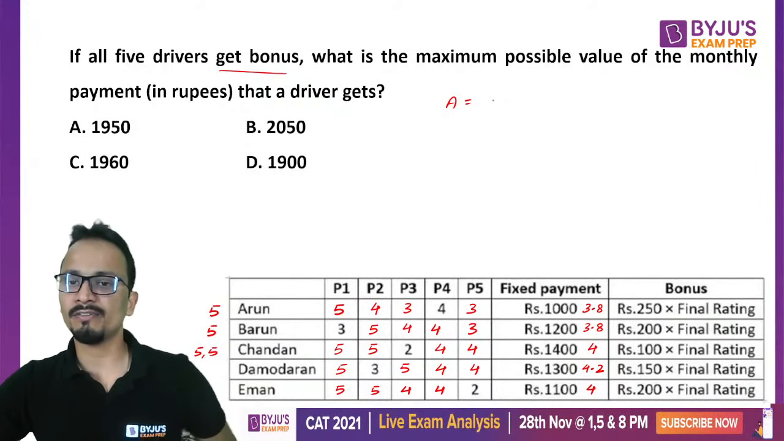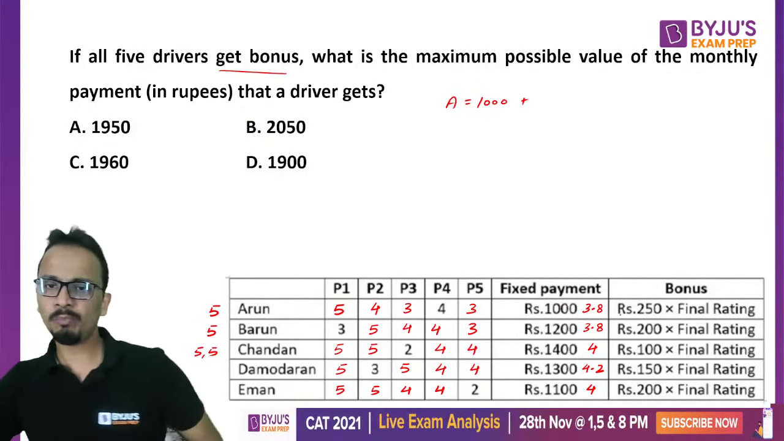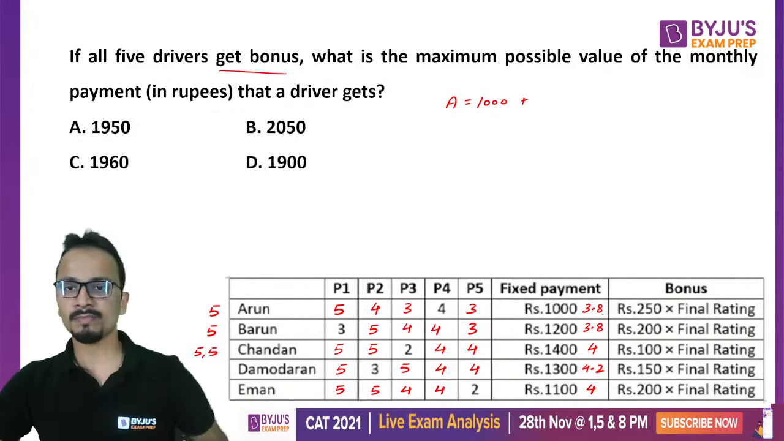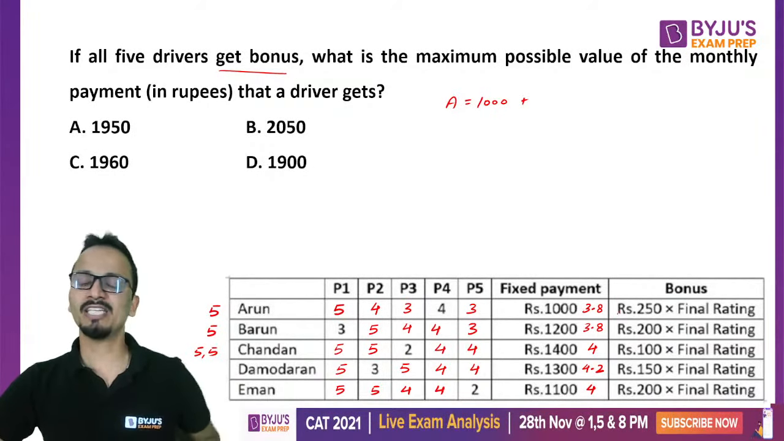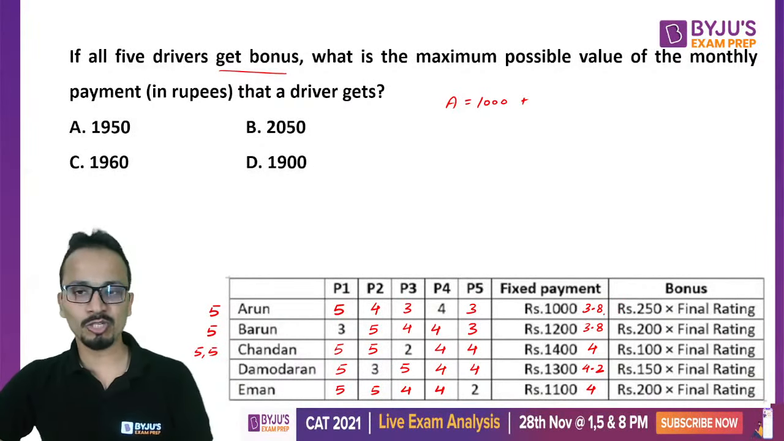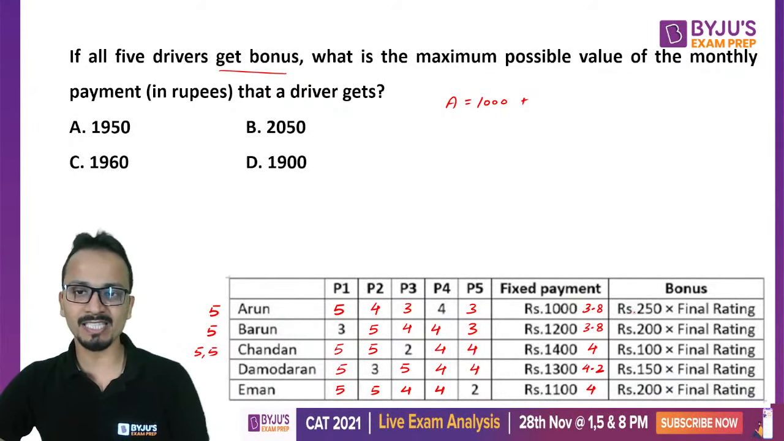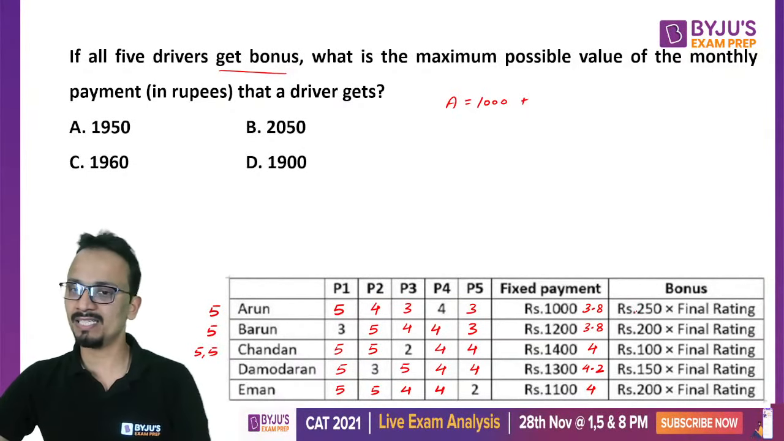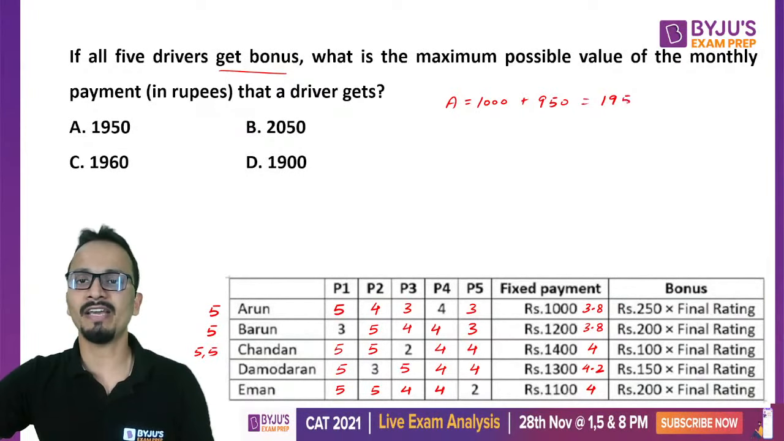Now let's calculate the final monthly payment. So for A, it will be 1000 plus 3.8 into 250. So 3.8 into 250 will be how much? Anyone? Quickly. 3.8 into 250. So 380 plus 380, how much? 380 plus 380, 760. 760 plus 190. So 760 plus 190 will be equal to 950. So it will be 1950.